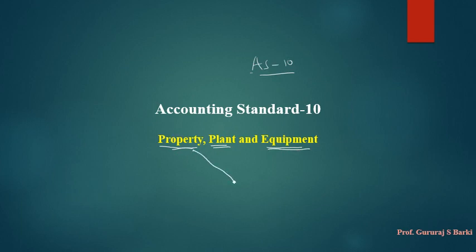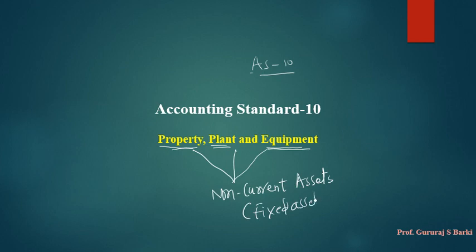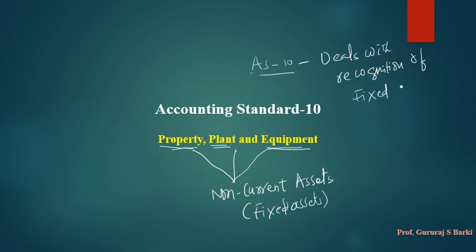By adding all these three, normally we call it non-current assets, or it is also called fixed assets. So you can take it that AS 10 deals with recognition of fixed assets. You can say it in simple words.